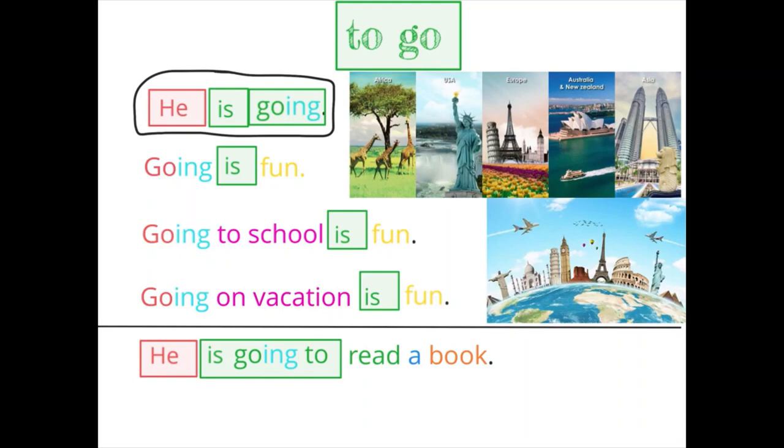You could just say he is going, but it makes more sense to say he is going where. And that is going to be using a prepositional phrase. You could say he is going to school, or you could say he is going on vacation. Here we have some great pictures of going on vacation.